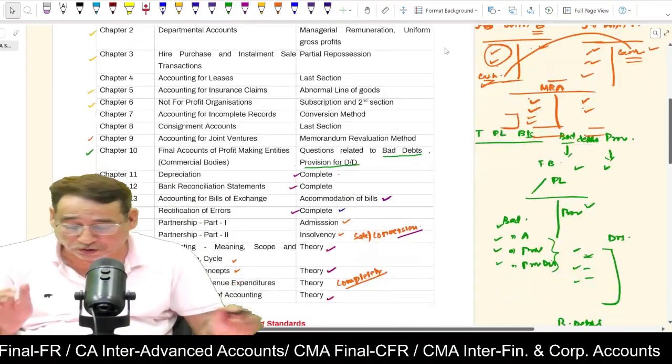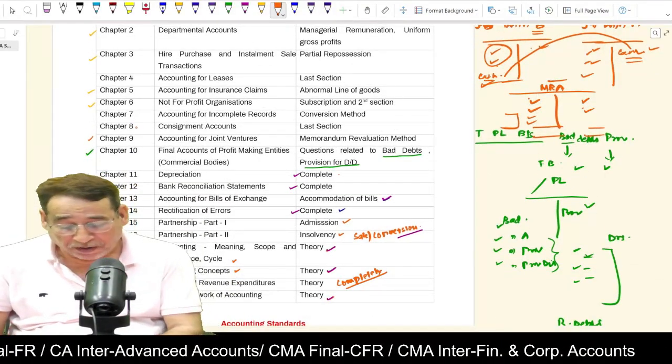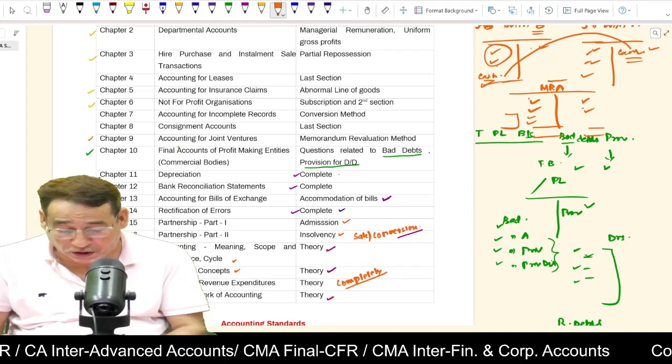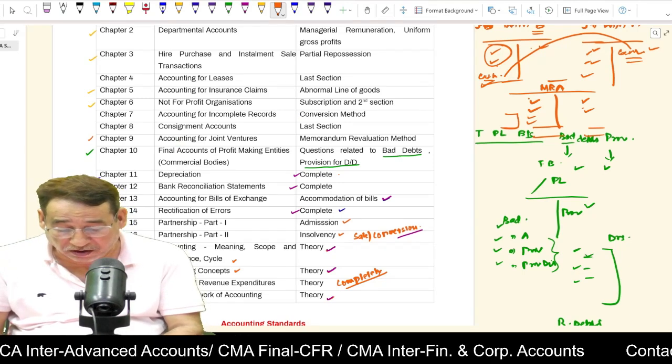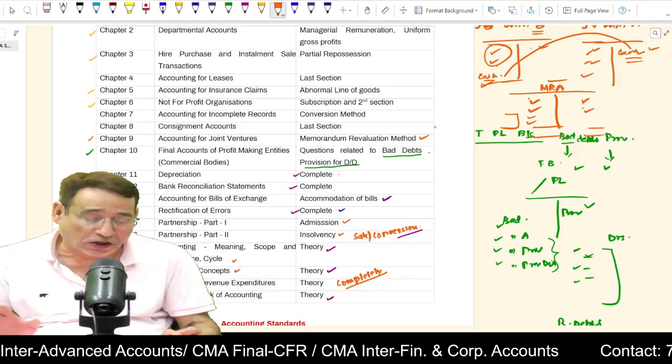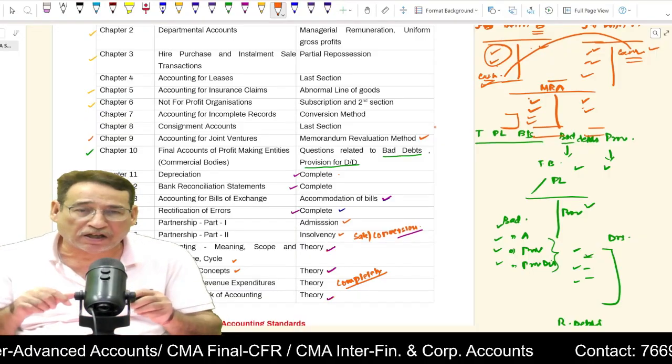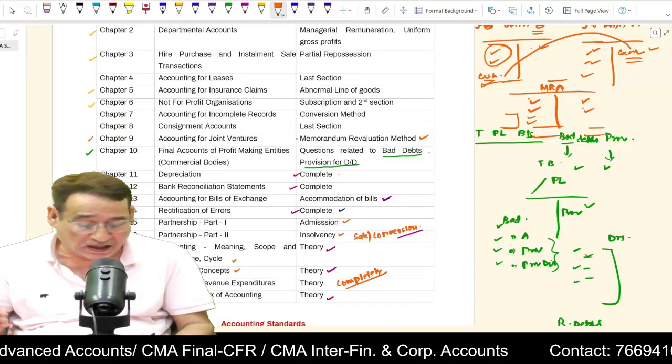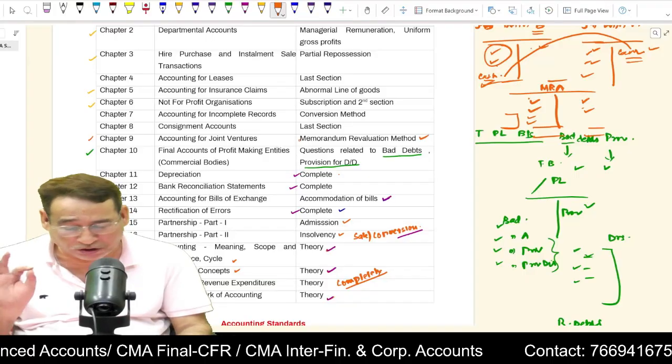Now what you are supposed to do from the examination point of view: here I have written joint venture. In the joint venture account, the memorandum revaluation account you need to focus upon, and especially the last section which we did in the class. At least one or two questions you do, that is more than suffice.